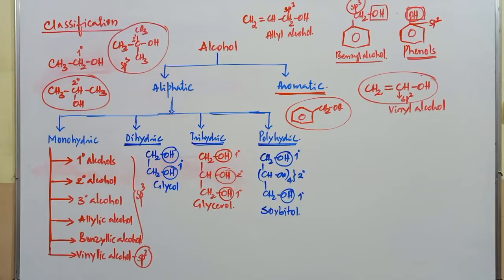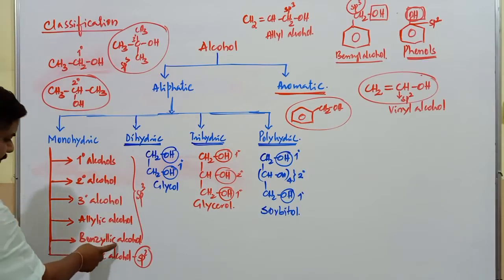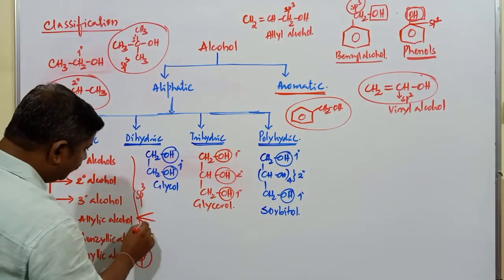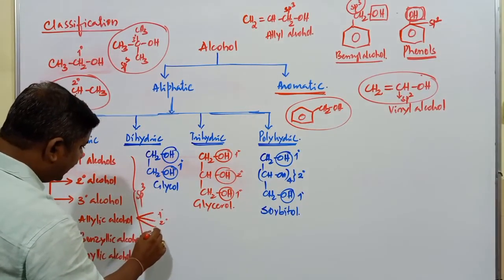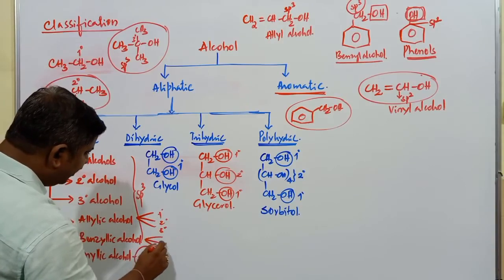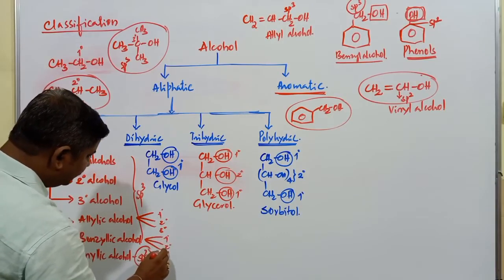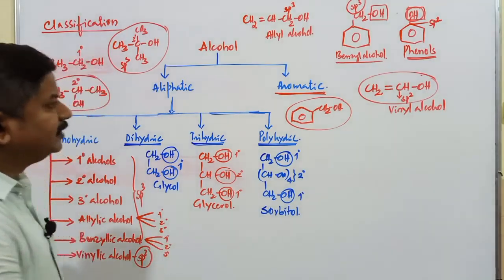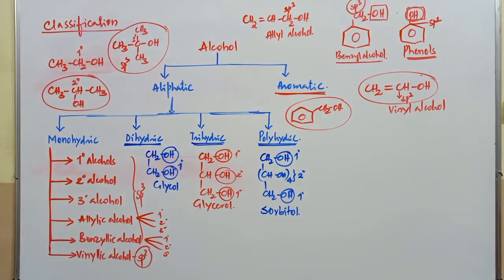And for your kind information, in case of allylic alcohol and benzylic alcohols also, we have primary, secondary, tertiary. In case of benzylic alcohol and allylic alcohol also, we have primary allylic, secondary allylic, tertiary allylic, primary benzylic, secondary benzylic, and tertiary benzylic alcohols also we come across, right?